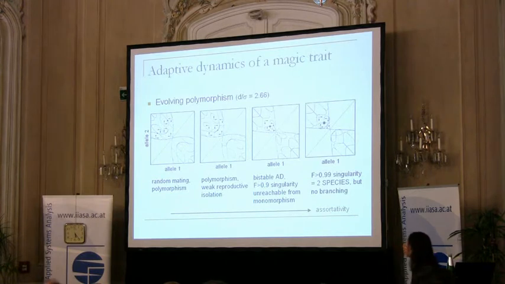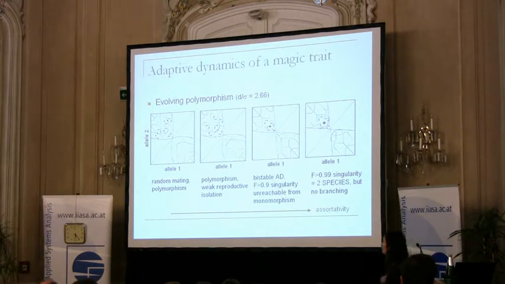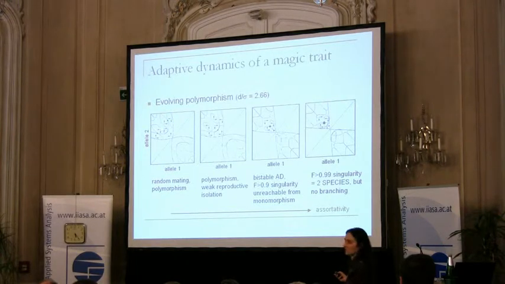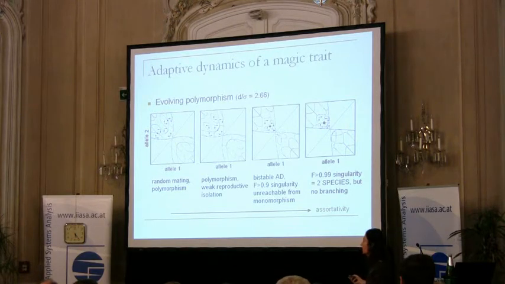But what happens if we do get branching? How does the story continue, and will the two branches diverge far enough so that assortativity will provide strong enough reproductive isolation to consider the outcome to be two separate species? Now in these plots, first of all, the decorated areas again denote those allele combinations where we do have polymorphism. So in this area, the two alleles form a polymorphic population. Outside these areas, one or the other allele goes to fixation and the other goes extinct.